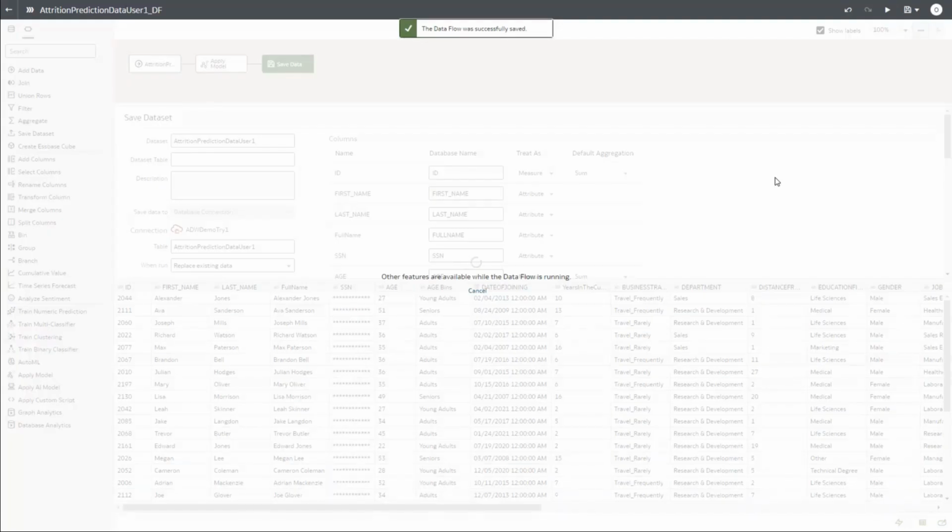Now this particular flow is triggered. Just give it a few seconds. It takes anywhere between 20 to 25 seconds to run.